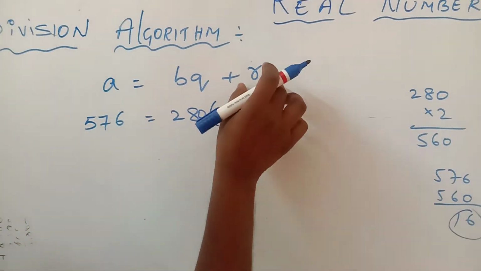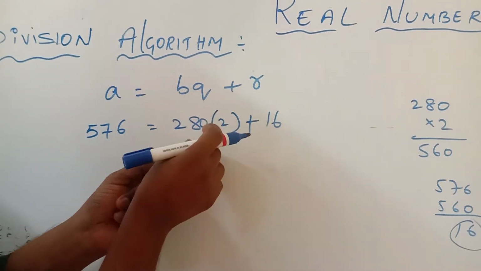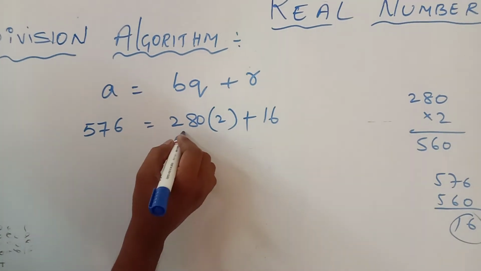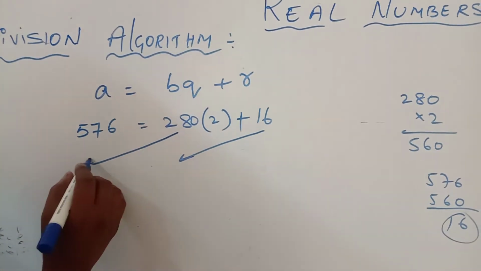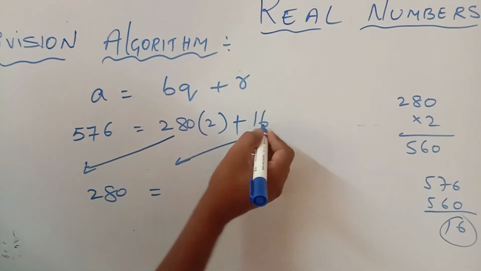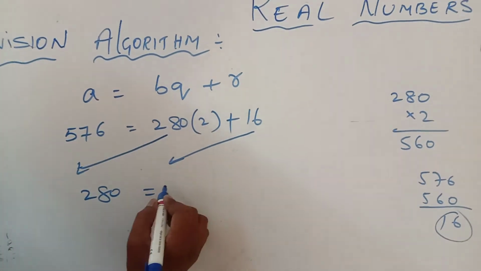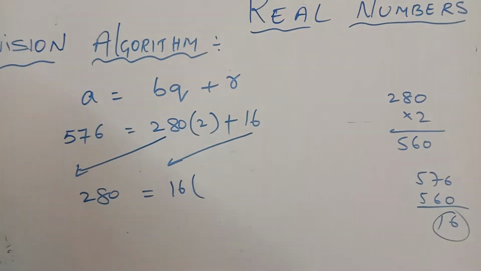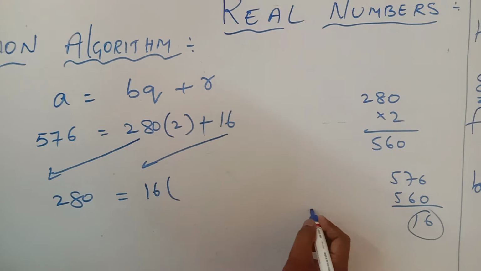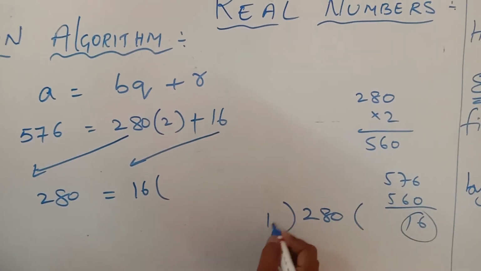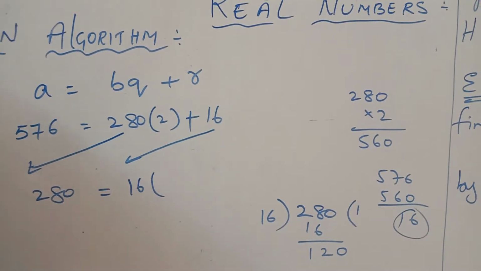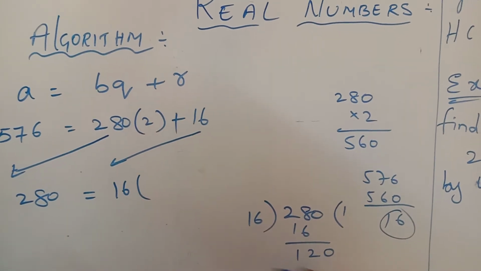If the remainder is not 0, the B value becomes A and the R value becomes B. That means 280 equal to, this remainder becomes the divisor B, that is 16 into, how many times does 16 go into 280? 16 sevens are 112, 16 eights are 128.